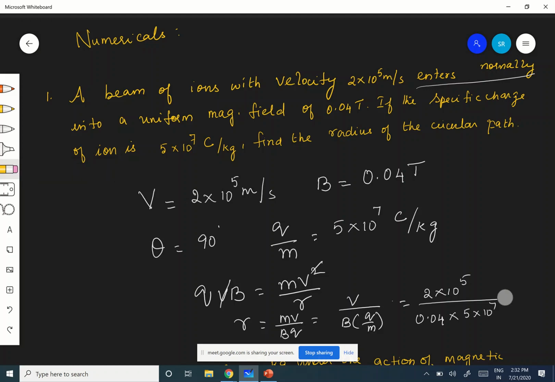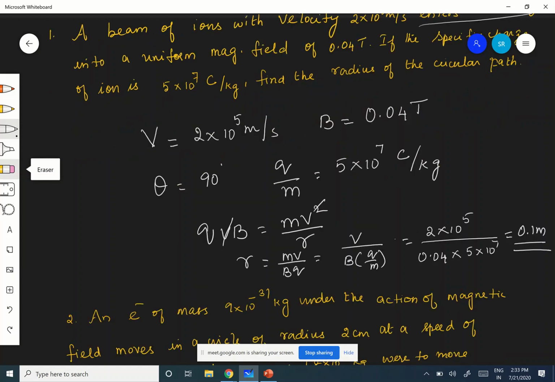Now you are readily keeping a calculator with you. Good, at least you are trained now. 0.1 meter. Is it clear? Therefore, the radius of the path is 0.1 meter. Understood? Shall we go to the next problem? Any doubt?